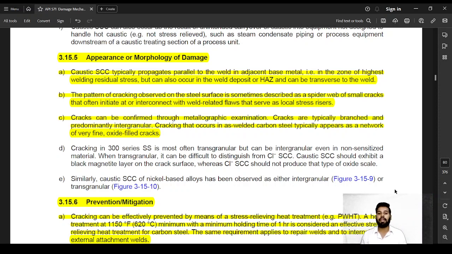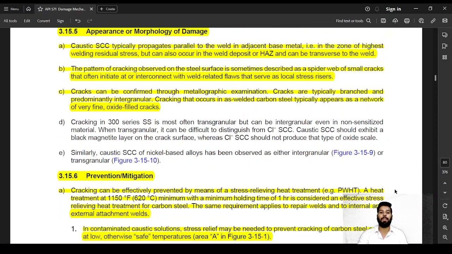The pattern of cracking observed on the steel surface is sometimes described as spider web, or small cracks that often initiate at or interconnect with weld related flaws that serve as local stress risers. The crack can be confirmed through metallographic examination. Cracks are typically branched and predominantly intergranular. Cracking that occurs in as-welded carbon steel typically appears as a network of very fine oxide filled cracks.